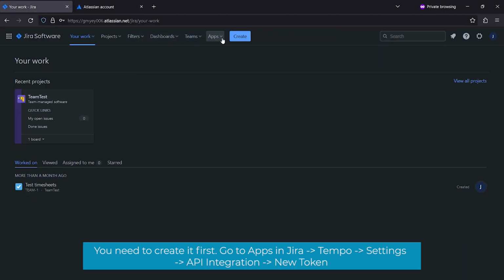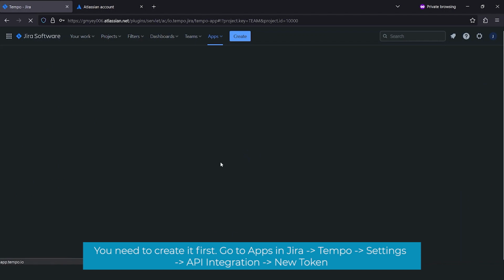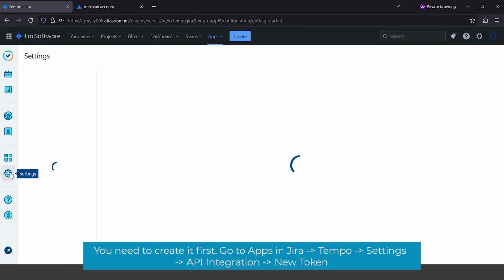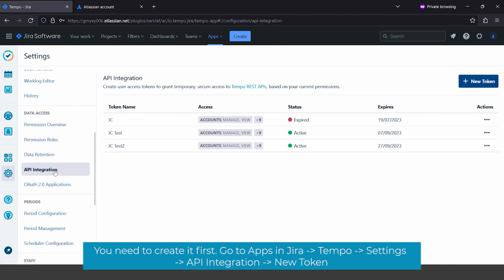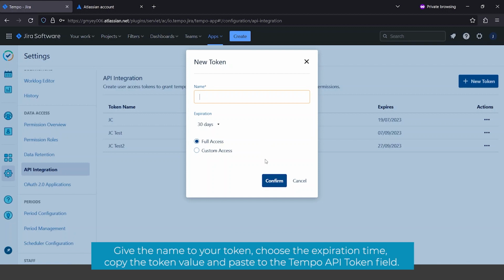Go to Apps in Jira, Tempo, Settings, API Integration, New Token. Give the name to your token, choose the expiration time, copy the token value and paste to the Tempo API token field.